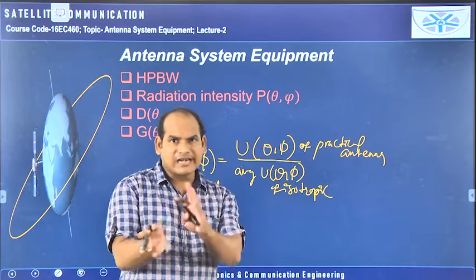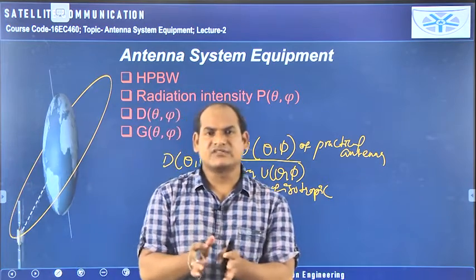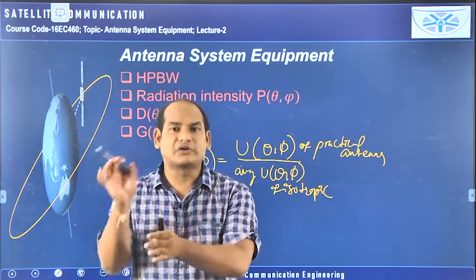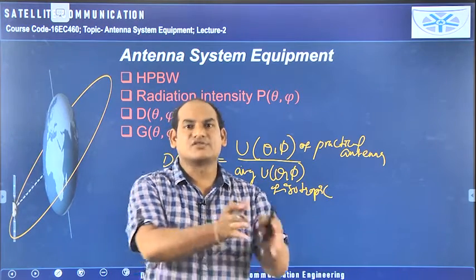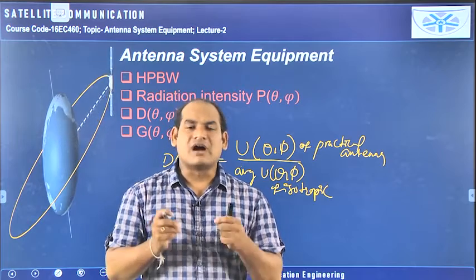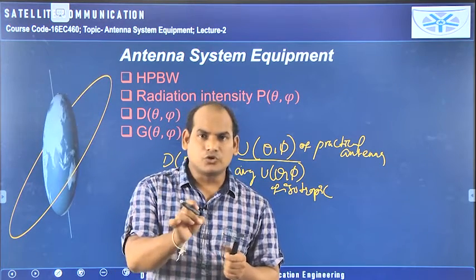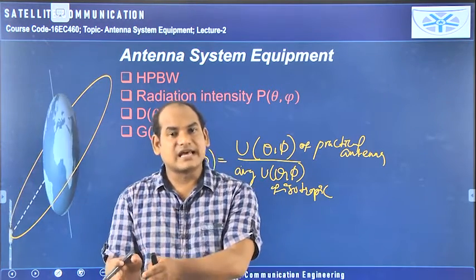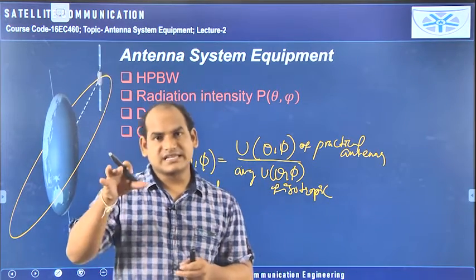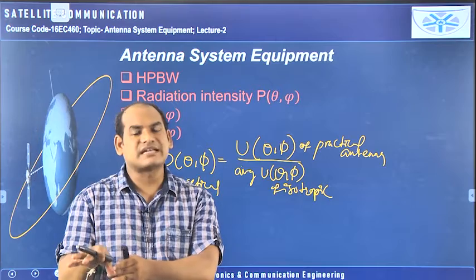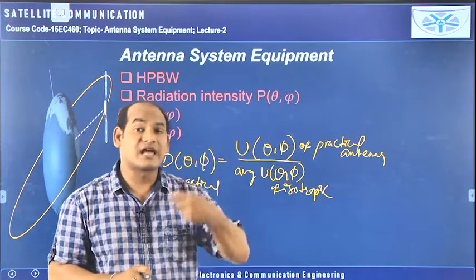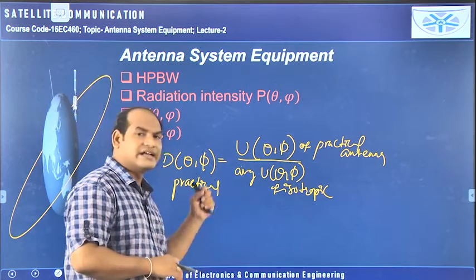You have two antennas now. While defining directivity or gain, you need to consider two antennas. One is your antenna for which you need to calculate the directivity. Another one is the isotropic antenna, which is actually the ideal one. Whatever amount of power you give as input to your practical antenna, give the same input to the isotropic antenna also. With this input, your practical antenna gives a certain radiation intensity, and with the same input the isotropic antenna also gives a certain radiation intensity.